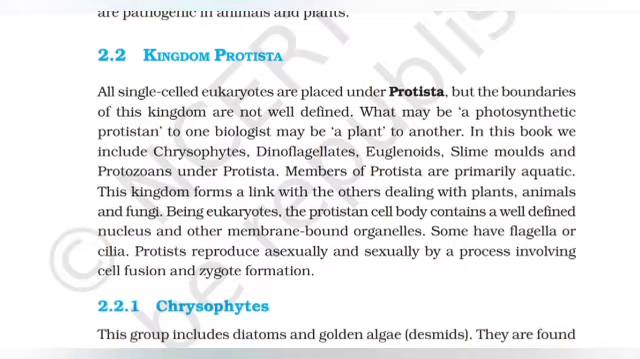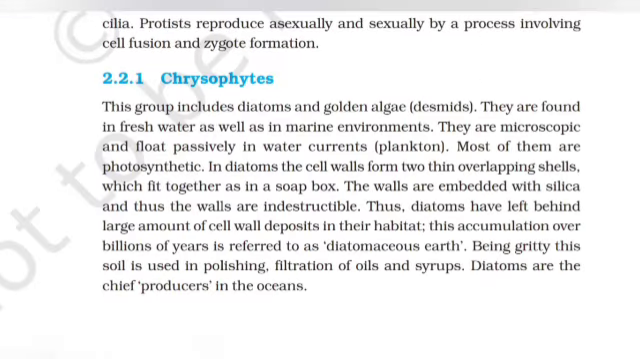Being eukaryotes, the protistan cell body contains a well-defined nucleus and other membrane-bound organelles. Some have flagella or cilia. Protists reproduce asexually and sexually by a process involving cell fusion and zygote formation. Chrysophytes. This group includes diatoms and golden algae, desmids. They are found in fresh water as well as in marine environments. They are microscopic and float passively in water currents, as plankton. Most of them are photosynthetic.